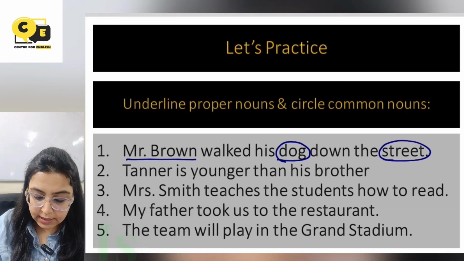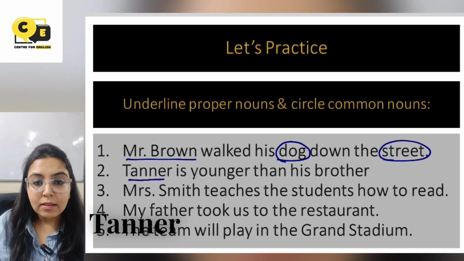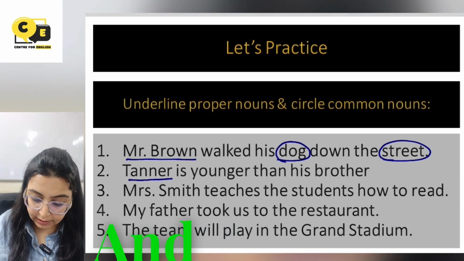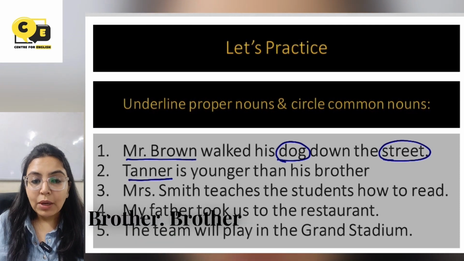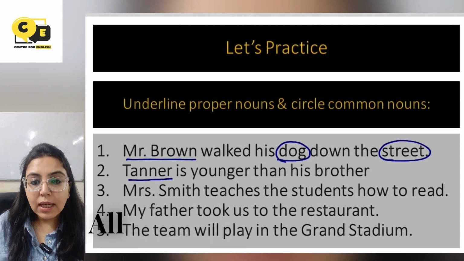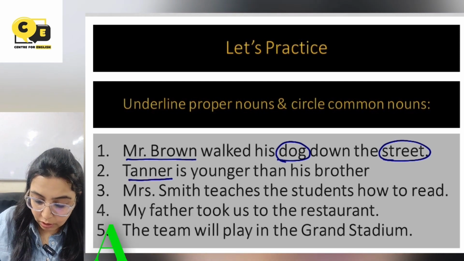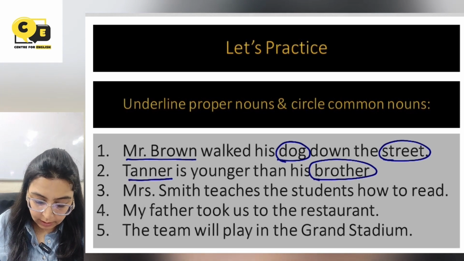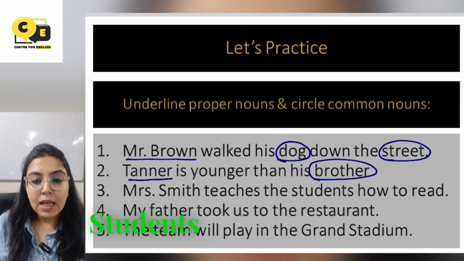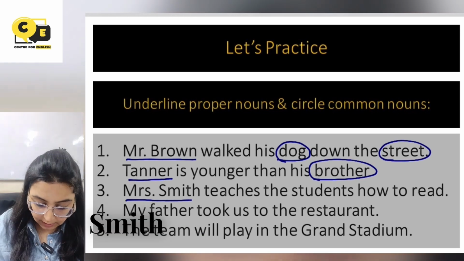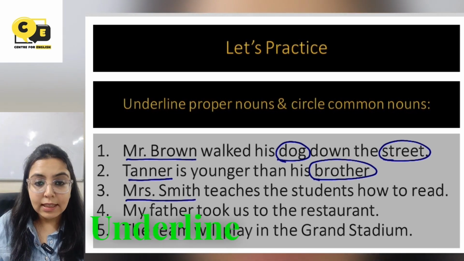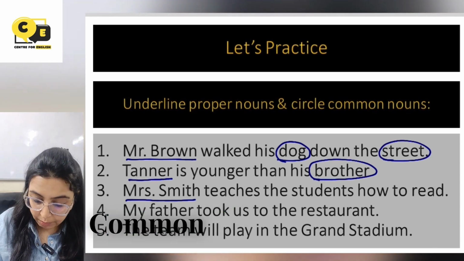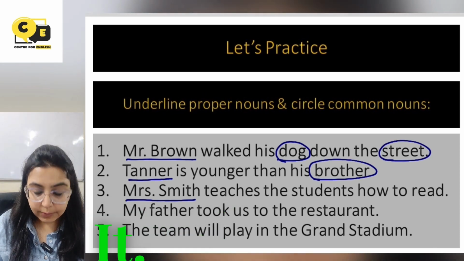Next, Tanner is younger than his brother. Now Tanner is the name of a person, so he is a proper noun and he is younger than his brother. Brother is a name of class of all kinds of brothers. So brother is a common noun and thus we will circle it. Next, Mrs. Smith teaches the students how to read. Now, Mrs. Smith is a proper noun and we will underline it. Teaches the students how to read. Now, students is common noun and we will circle it.